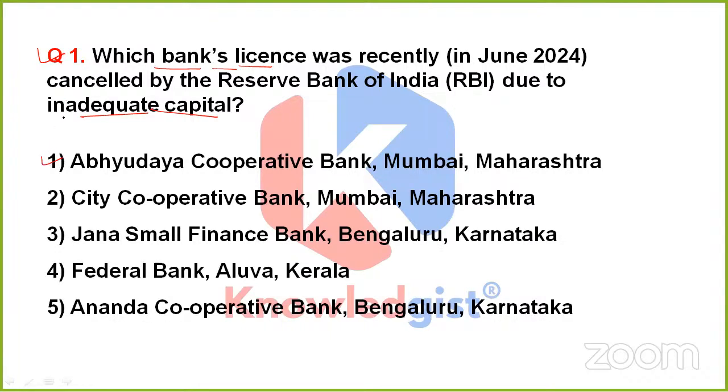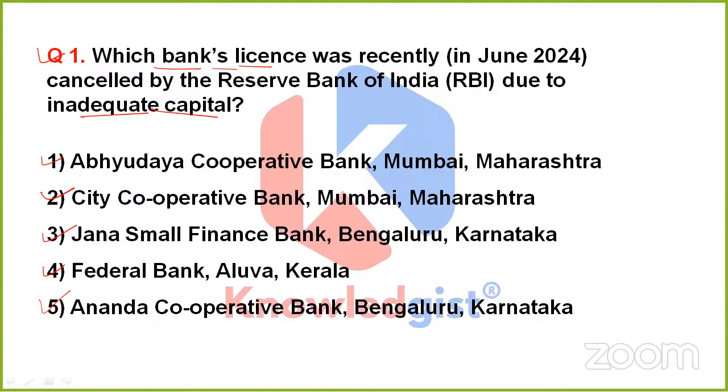So we currently have 5 options. Is it Abhyuday Cooperative Bank, which is in Mumbai, Maharashtra? City Cooperative Bank, obviously Mumbai, Maharashtra. Option 3, Jana Small Finance Bank, which is based in Bengaluru, Karnataka. Option 4, Federal Bank, that is in Aluva, Kerala. Or option 5, Ananda Cooperative Bank, which is based in Bengaluru, Karnataka. So what should be the correct option this time? Should it be option 1, 2, 3, 4 or 5?